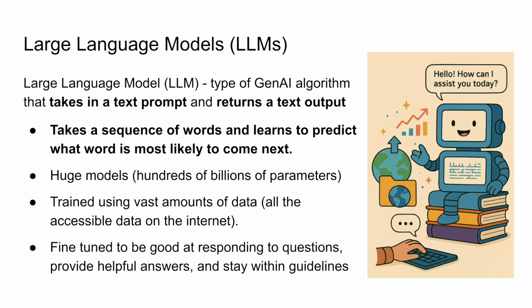I'm not going to go into the details of how these things are trained. But the way these work is it looks at a string of words. So you have a series of words, the cat jumps over the. And all the AI is doing, when you put that in as a prompt, is trying to predict what's the most likely next word. What word is most likely to come next? So the cat jumps over blank. Maybe the AI fills in the word the.